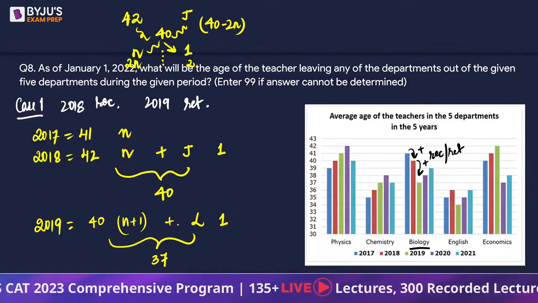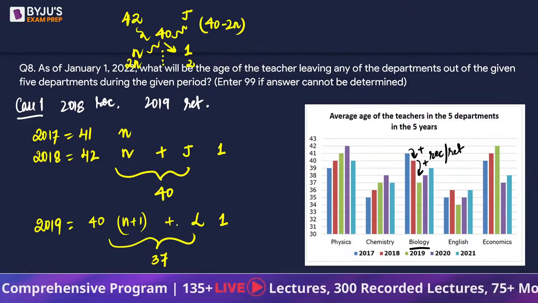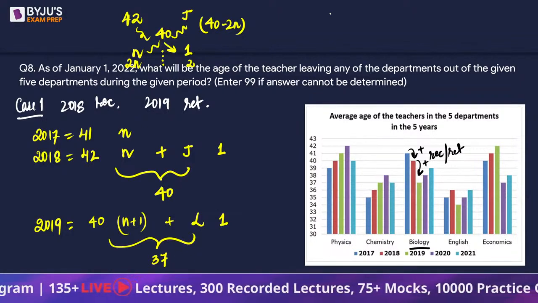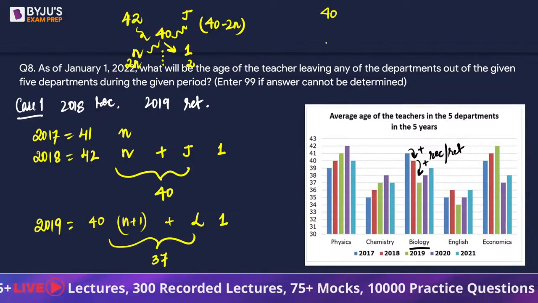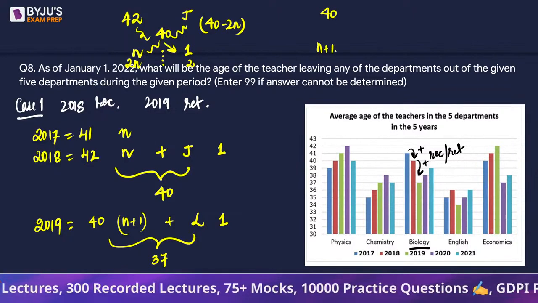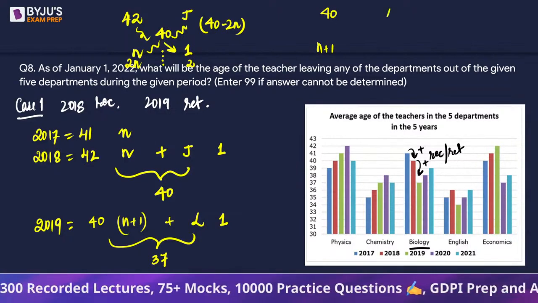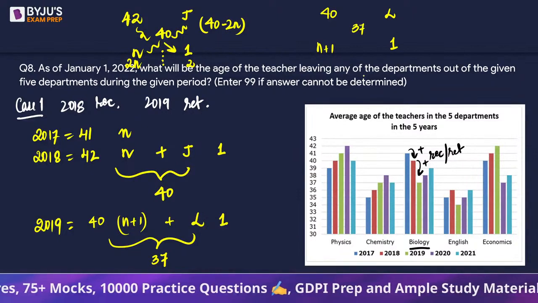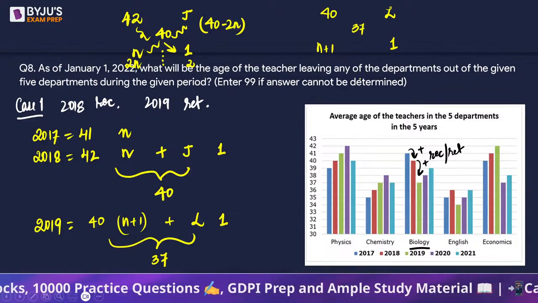So from here we can say that 40 is the average age of n plus 1 people. There is one person who left such that the average is 37, right?